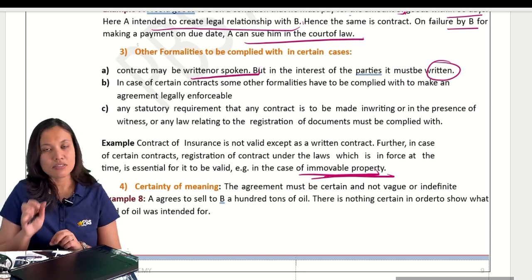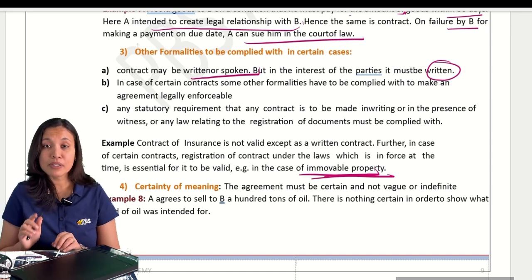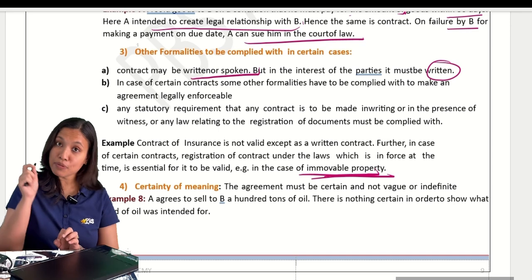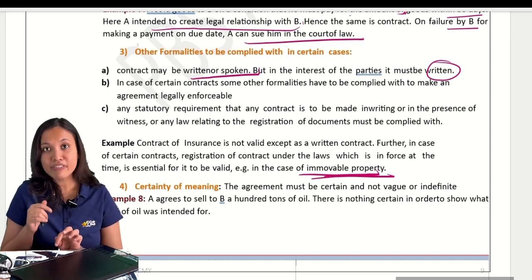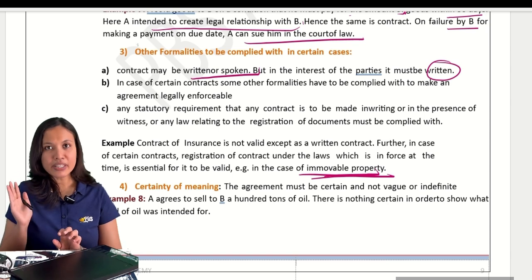Clear? See, generally the contract can be oral or written. But in case of immovable properties, it is specifically said that it must be in written format only. If I make that contract oral, then it is not valid. Did you get my point?